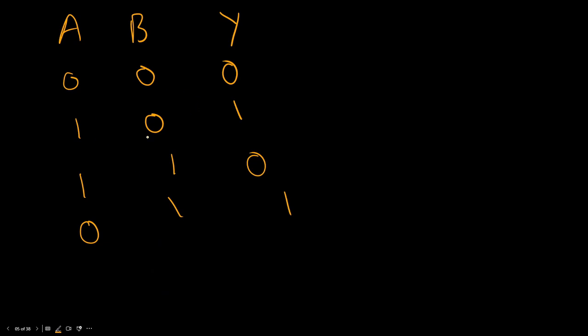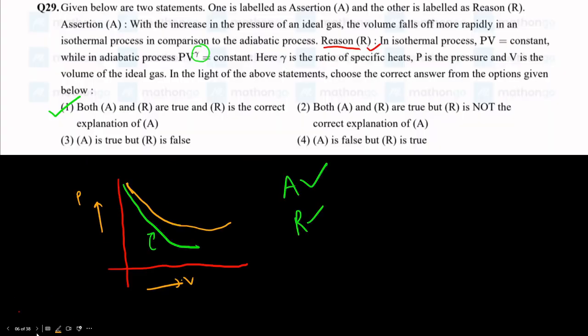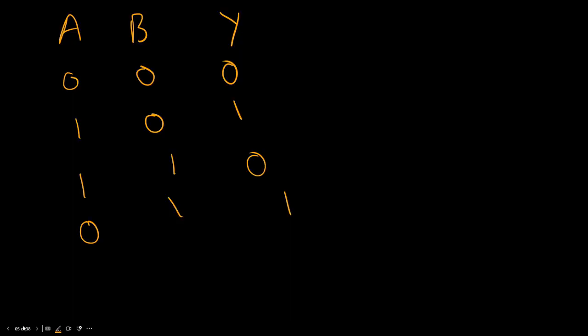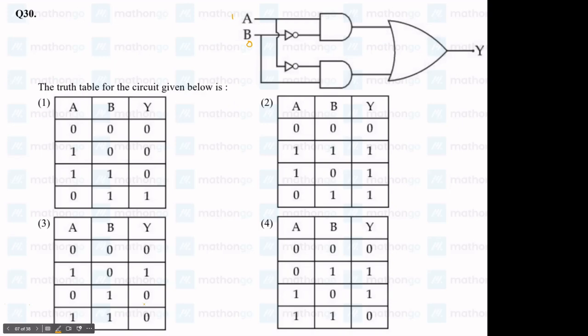Looking at 1 0 1, it's a big hassle to go through the other slide. 1 0 1, and then 1 1 0, 0 1 1, 1 1 0 and 0 1 1. So option 4 is the correct answer. Alright, let's go to the next question.